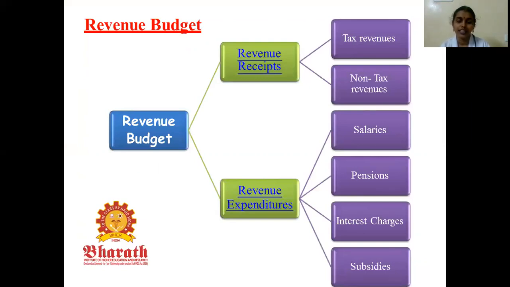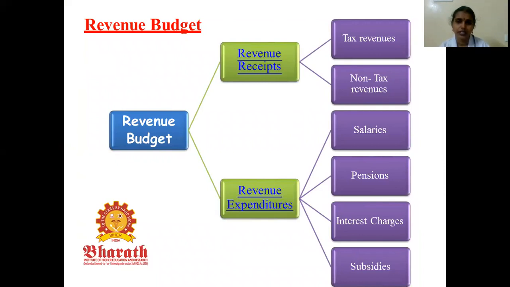Revenue budget. What are the things that come under revenue budget? That is revenue receipts and revenue expenditure. These are the two terms that come under revenue budget. What are the terms that come under revenue receipts? Tax revenue, non-tax revenue. For revenue expenditures: salary, pension, interest charges, subsidies.